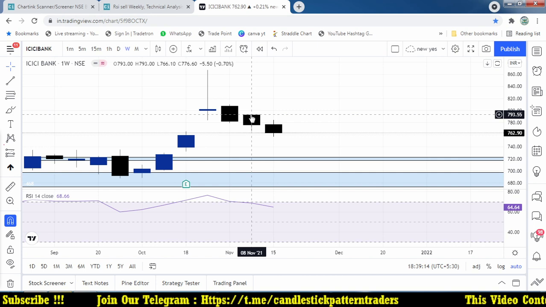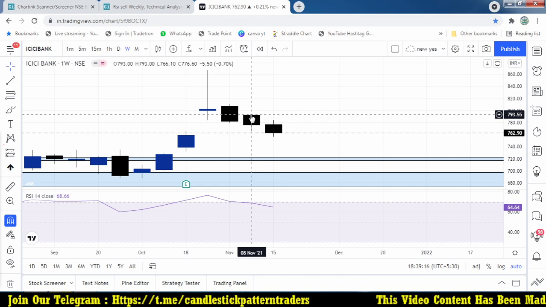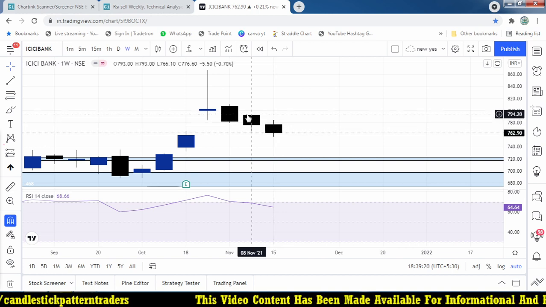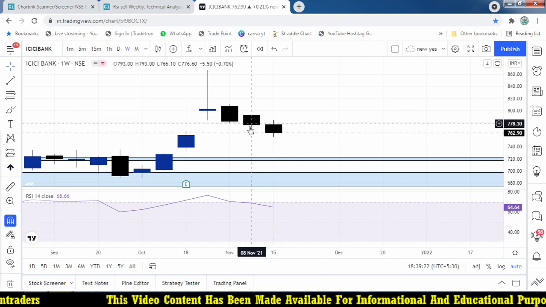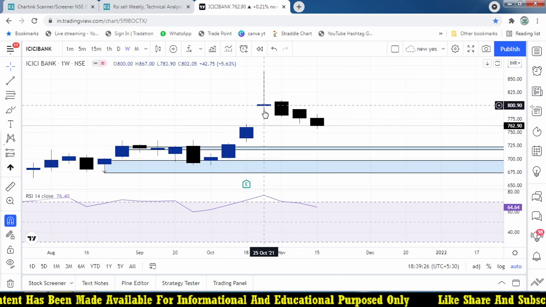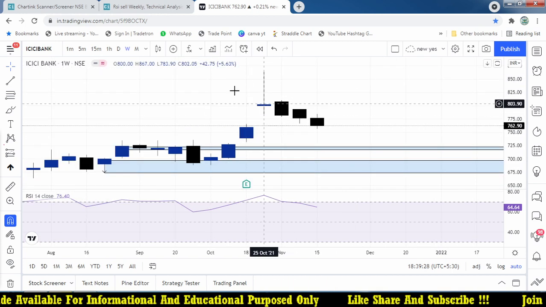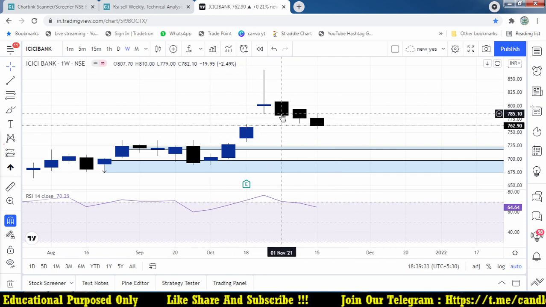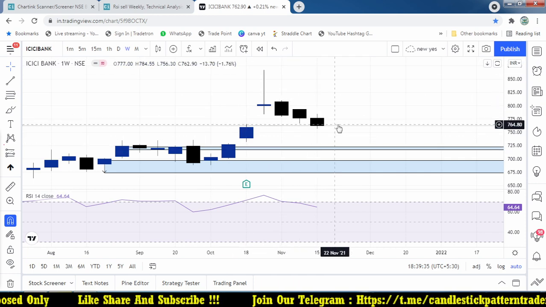See, this is the week. Previous week the closing price is 776. This week is 756, almost 20 points down. This is a week where we got an opportunity. Oh my god, in the weekly chart it is like a shooting star, an inverted hammer. After breaking below the level 758.85, it is coming down lower.